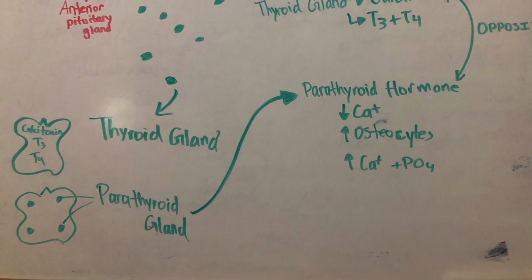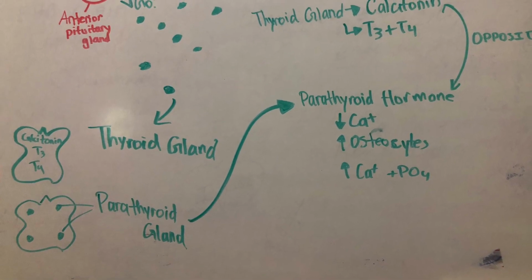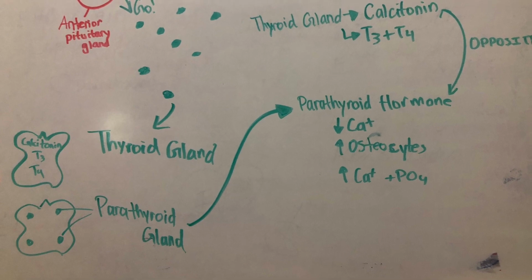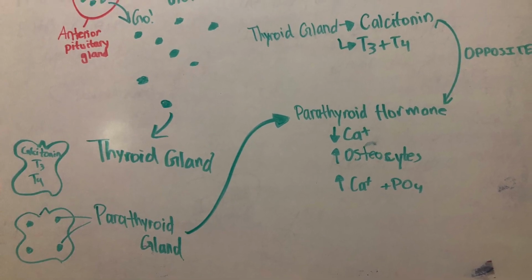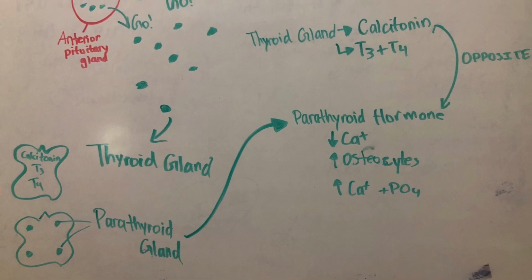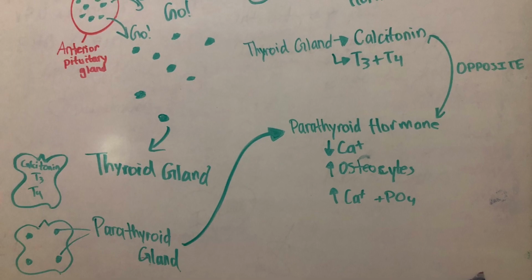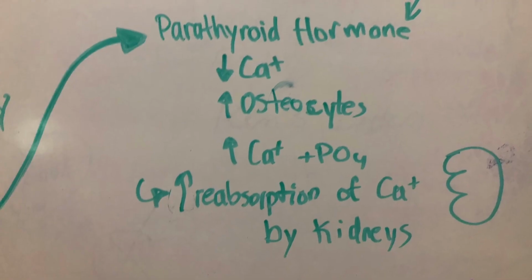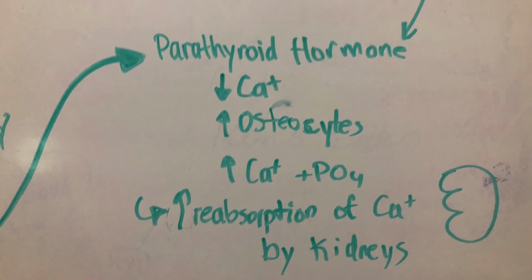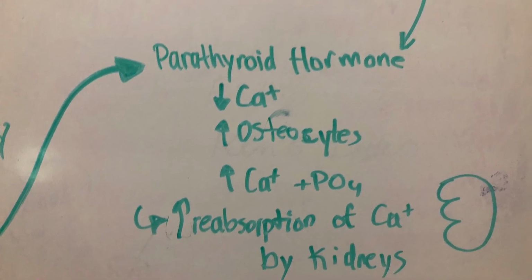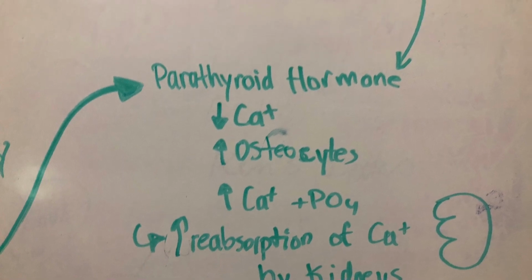Now we'll talk about the parathyroid glands, which are on the thyroid, but on the posterior of the thyroid. So parathyroid glands release parathyroid hormone. Parathyroid hormone is the opposite of calcitonin in function, in that it will be stimulated if blood calcium is low, then it will be released. It will cause blood calcium reabsorption in the kidneys, so it will stimulate the osteoclasts instead of inhibiting them, and in the end it will increase blood calcium and also phosphate as well.